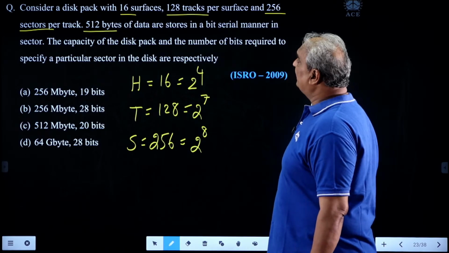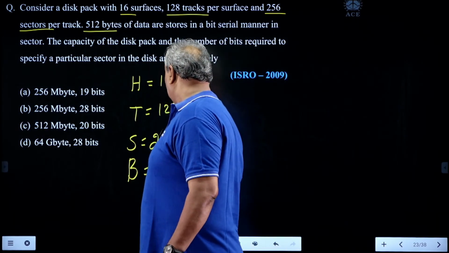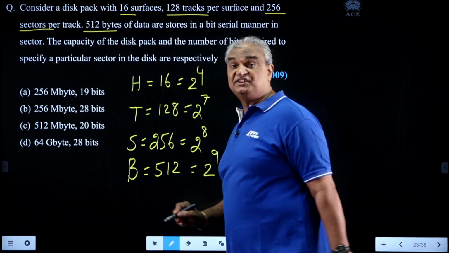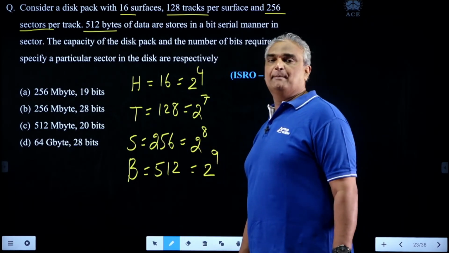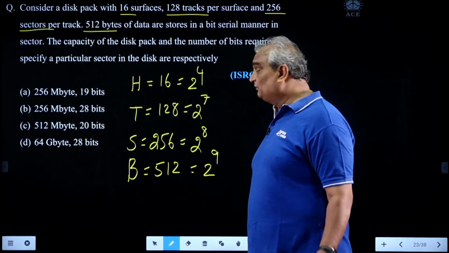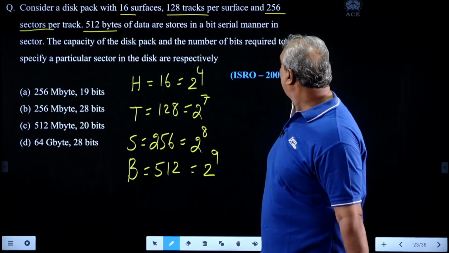And 512 bytes of data are stored in one sector, so B is 512, 2 power 9. Here H tells the number of surfaces in the hard disk, T tells the number of tracks in one surface, S tells the number of sectors in one track, B tells the number of bytes in one sector.